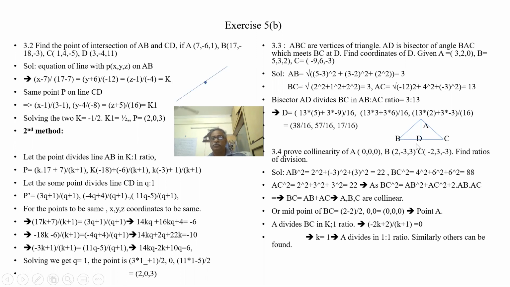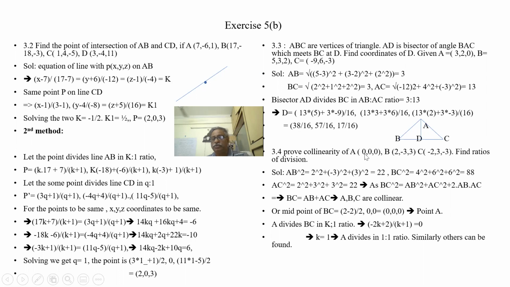So I need the point D on BC in the ratio of 3 is to 13. B is this, C is this. So it is 3 is to 13: 13 into the B coordinate plus 3 into the C coordinate, divided by 13 plus 3, which is 16. So we got the answer.